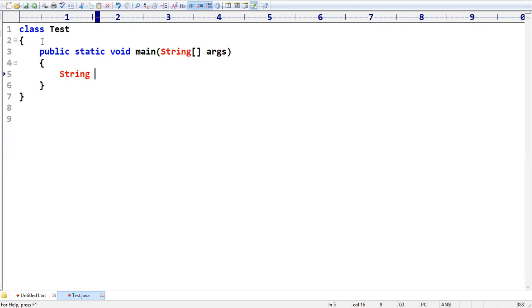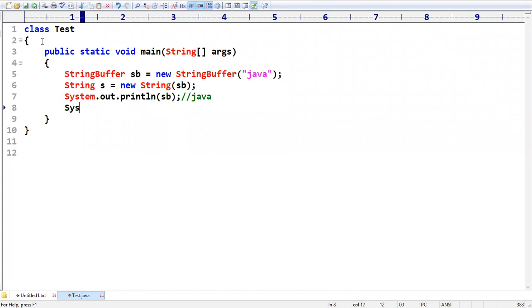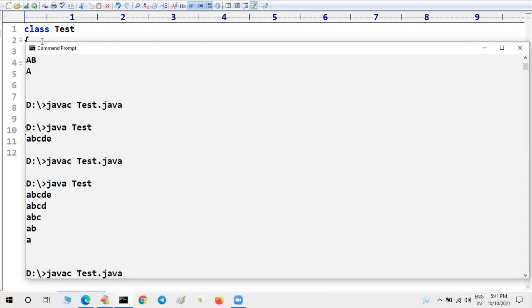I have StringBuffer sb equal to new StringBuffer of java. I want to convert this into string. Yes, happily you can do new String of sb. Now if you print sb, what answer are we going to get? We will get java. If I print the new string also, I will get java only. What is the difference between these two? This java is a string buffer object. What about this one? It is a string object. Beyond that nothing is there.